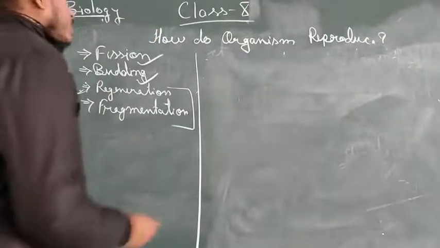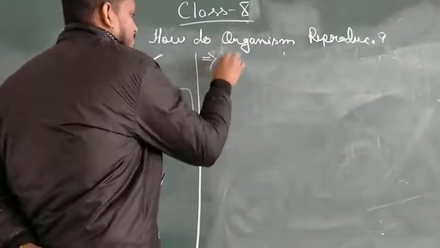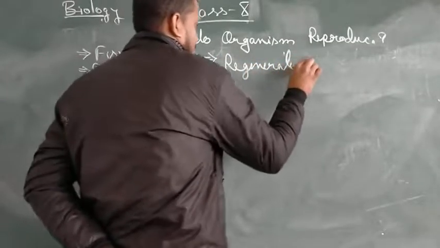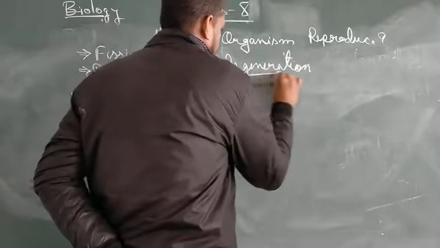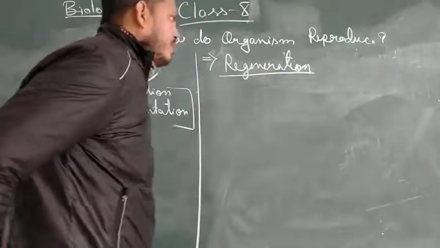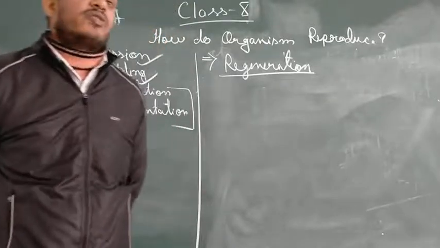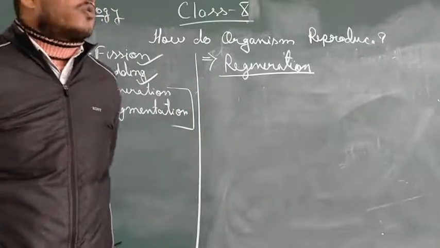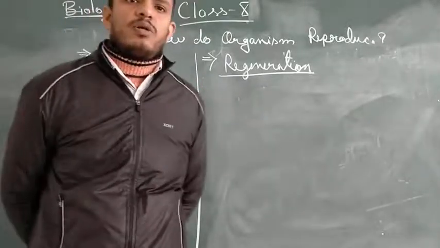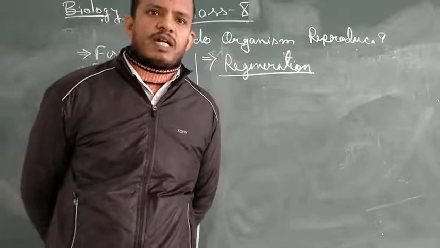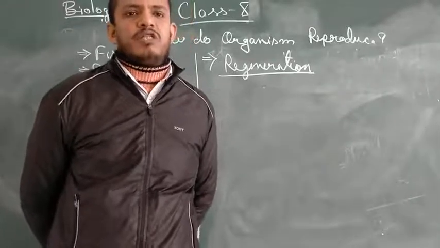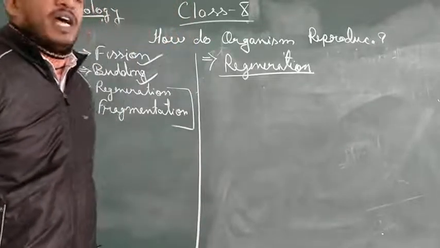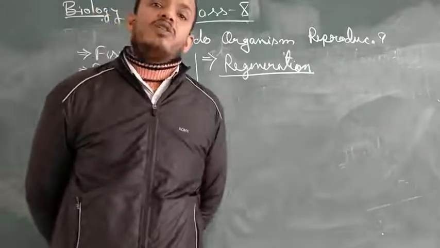The next type that we are going to discuss is regeneration. Now, with this term regeneration, what do we get? Regenerate means again formation, again production. This is also a very special mode or method by which a broken part or multiple pieces of an organism, meaning any piece of their body, has the capability to give rise to a new organism.